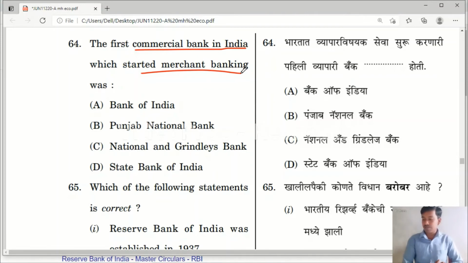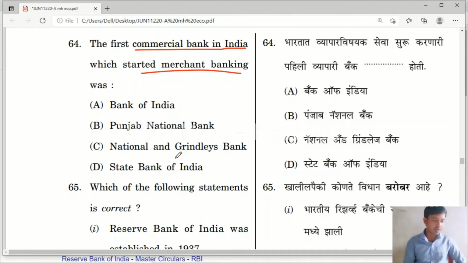It is a financial institution that conducts loan, service and finance work, and fundraising for large corporations. These merchant banks raise funds and give financial advice to large corporations. The options are Bank of India, Punjab National Bank, National and Grindlays Bank, and State Bank of India.